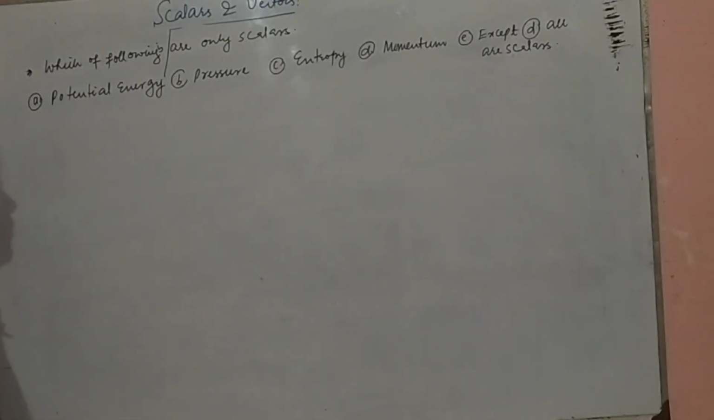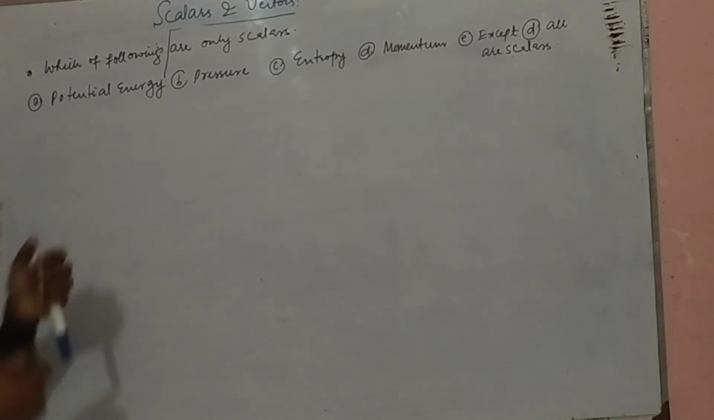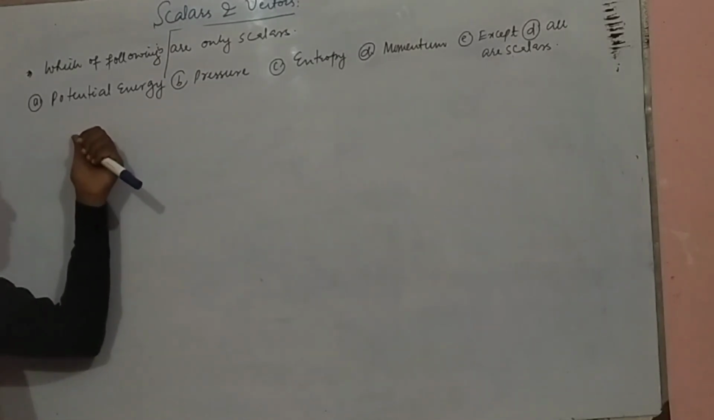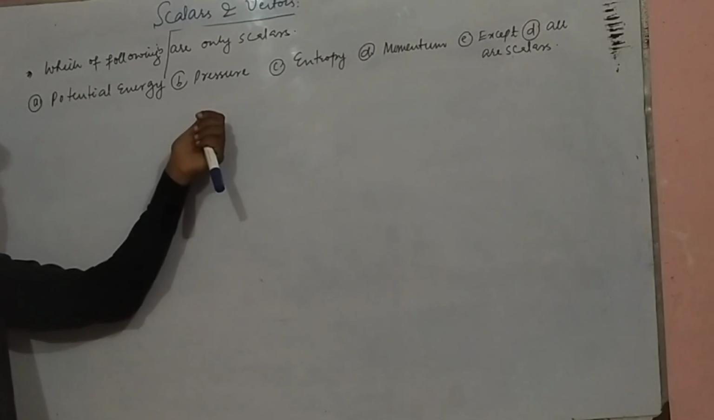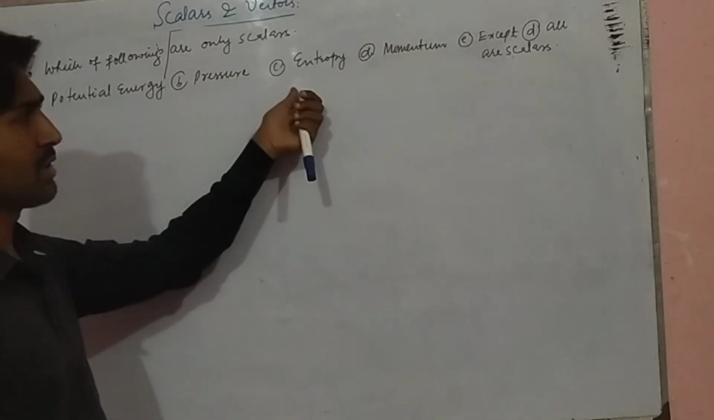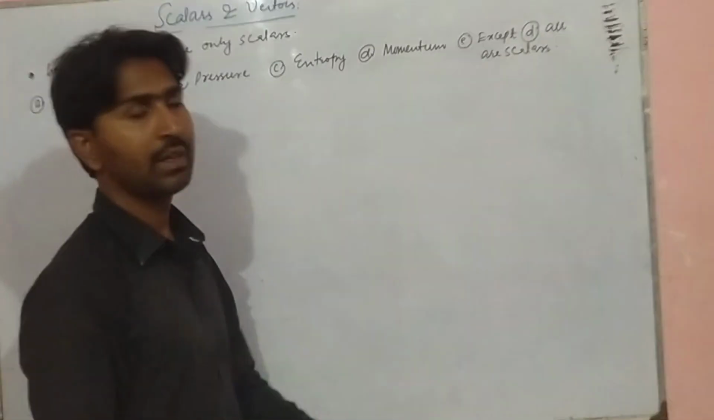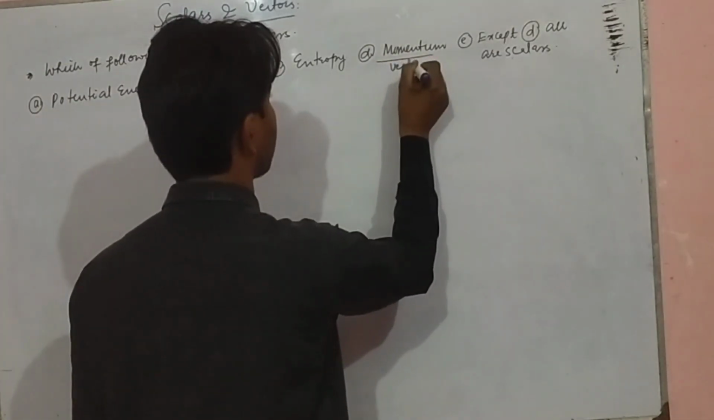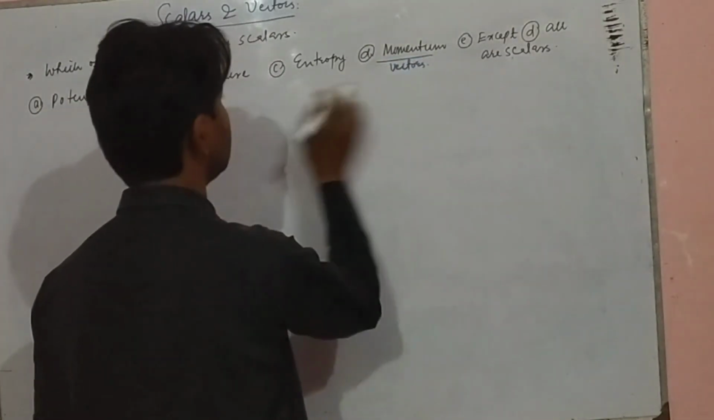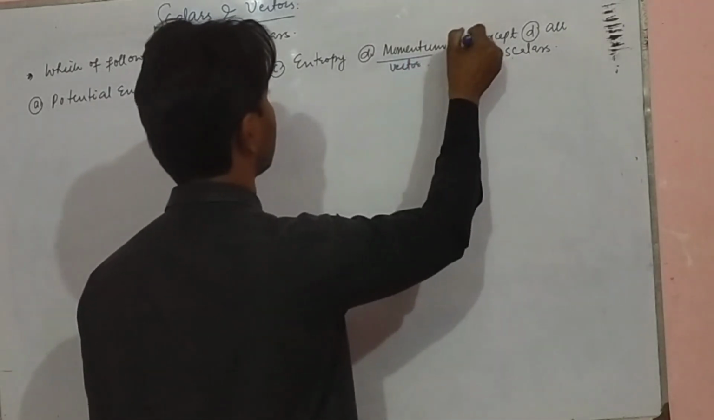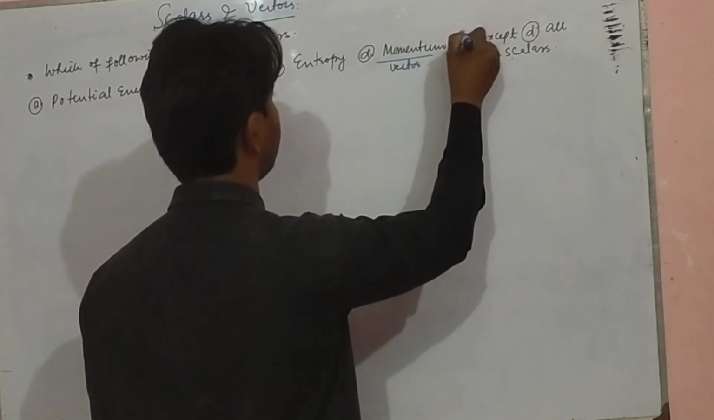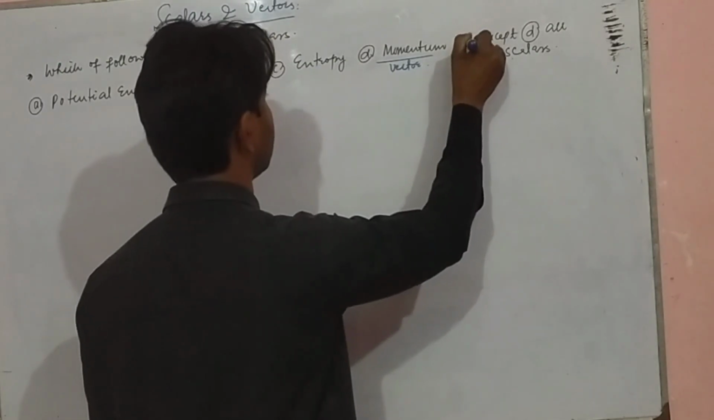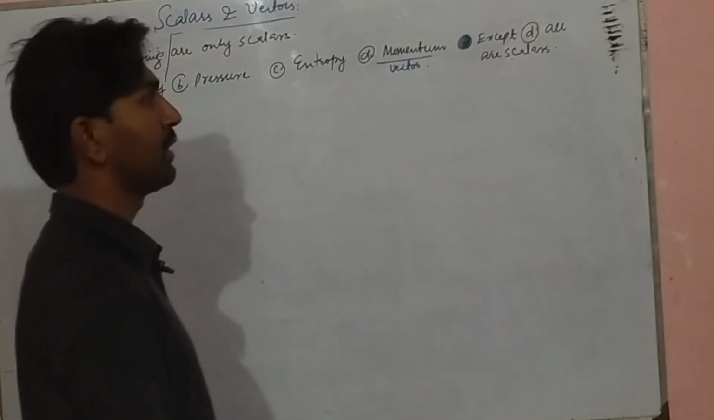Okay, so which of the following are only scalars? Potential energy is a scalar quantity, pressure is also a scalar, entropy is also a scalar, but momentum is a vector quantity. So momentum is a vector, while these are scalars. So the correct option will be except D. Except D, all are scalars.